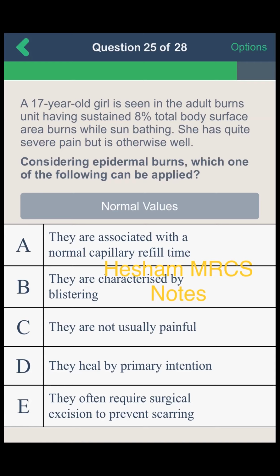But in superficial epidermal burn, this is a first degree burn, so there is a normal capillary refill time, which is from 1 to 3 seconds. This is the correct answer. And as you see, blistering is in the superficial second degree. And it is usually painful due to exposure of the nerve endings and does not require surgical excision. Okay, excellent. The correct answer is A, associated with normal capillary refill.